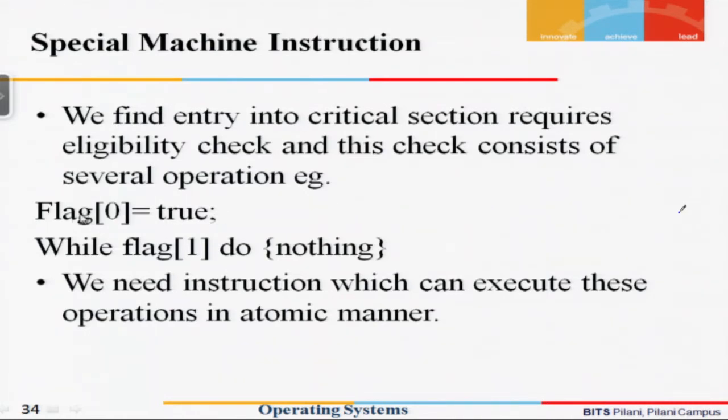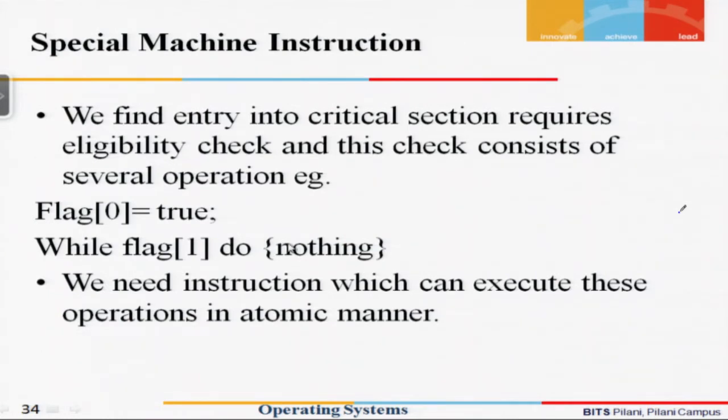Because of interleaving, both the processes have set their flag equal to true, and when they check, they get into a deadlock condition. This happens because there are two distinct operations: operation 1 is setting a flag, and operation 2 is checking a flag.